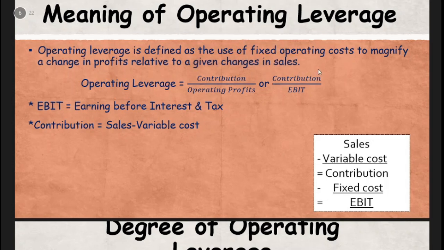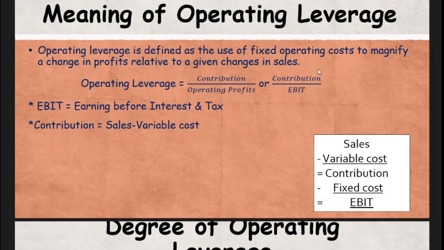So when can we say that there is operating leverage? If a firm is using fixed operating cost for magnifying the change in profits according to these changes in sales, then we can say that the firm is having operating leverage.